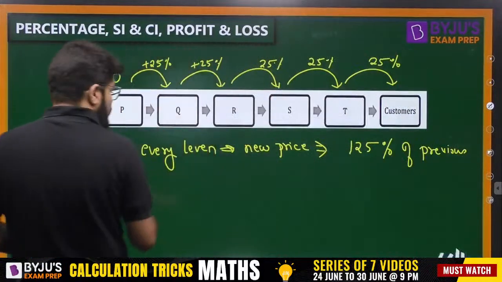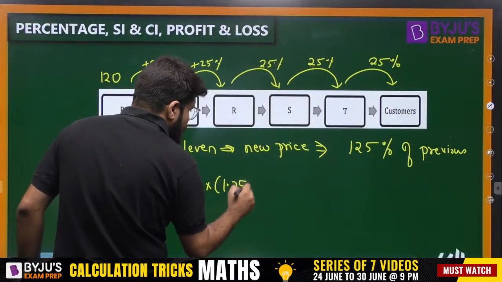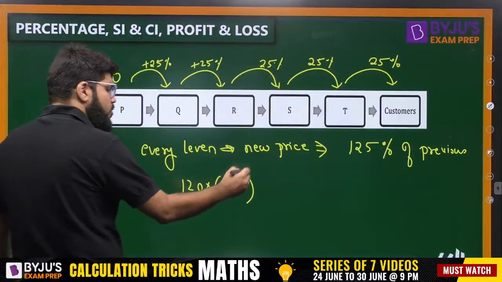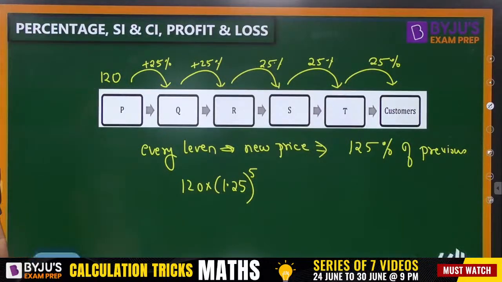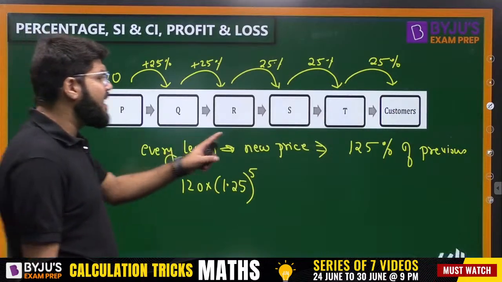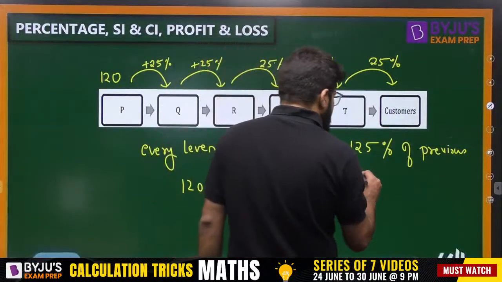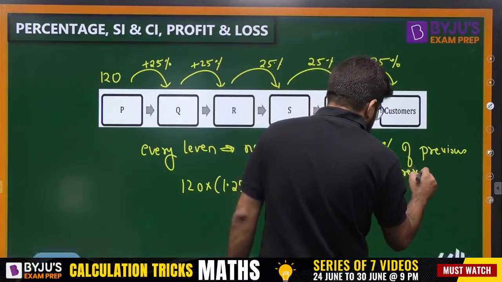That means if I start from 120, first it is multiplied by 1.25, then again multiplied by 1.25, 1.25, 1.25, and this is going to be multiplied 5 times. 120 into 1.25 raised to the power 5, because at every level the price becomes 125%. 125% means 1.25 times the previous, right?